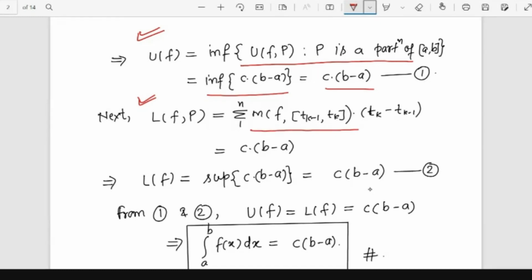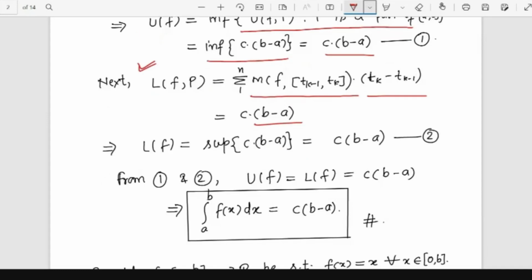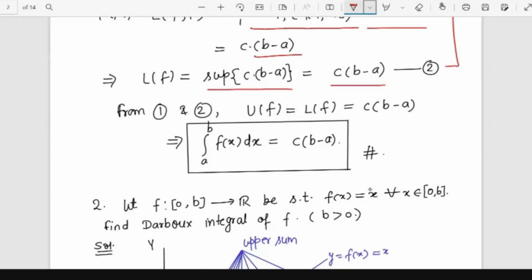The lower sum is the summation from 1 to n of the infimum of the function on [t_{k-1}, t_k] times (t_k minus t_{k-1}). This value is the same again, because the function is constant, so the infimum is nothing but c itself, and the sum of all the lengths of the subintervals turns out to be b minus a, the length of the interval [a, b]. So what is the supremum of this thing? It is nothing but c times (b minus a) itself. From equations 1 and 2, you see that both are the same quantity, so U(f) is equal to L(f), that is c times (b minus a). So we declare that this function is Darboux integrable, and the value of the integral of f(x) dx is equal to c times (b minus a).